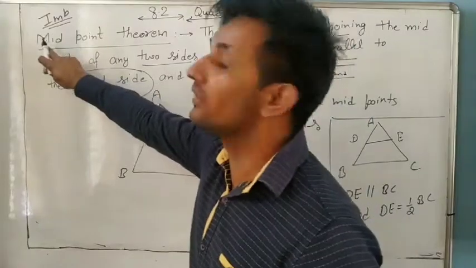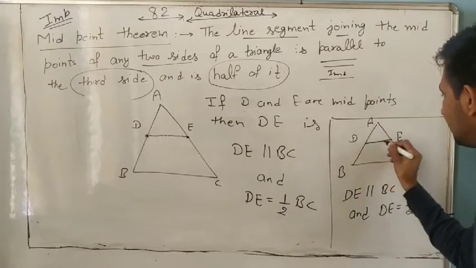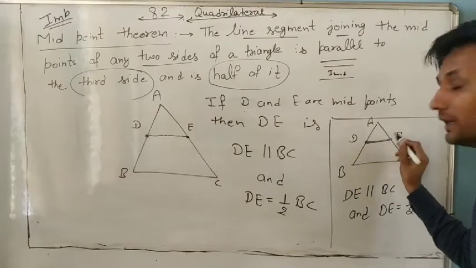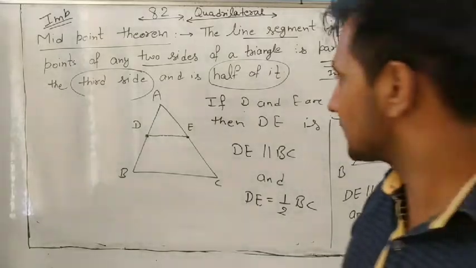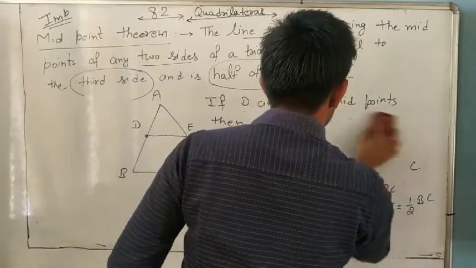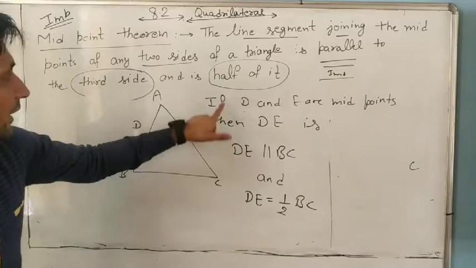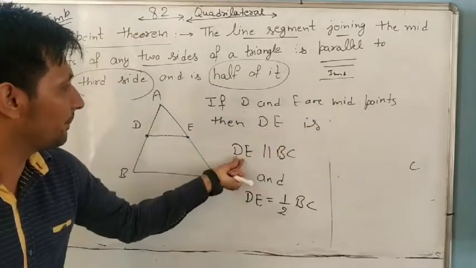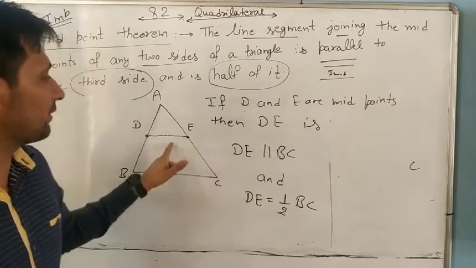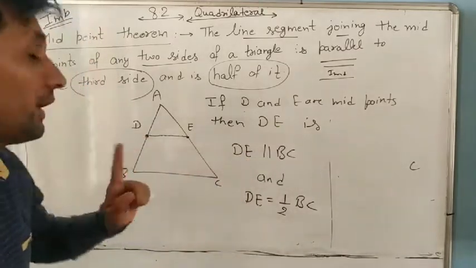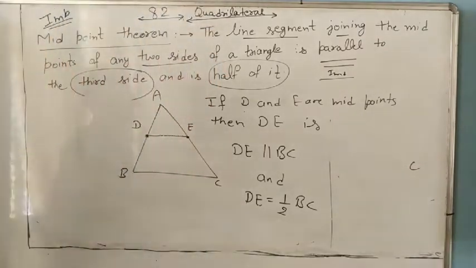That's why this theorem's name is the midpoint theorem. So it means if a line segment is joining the midpoints, it is always parallel to the third side and always half of it. Understand or not? So remember this one. I'll note it down, so you can note it down. If D and E are midpoints, then DE is parallel to BC and DE is always half of BC. Only in one case, if D and E are midpoints. Understand it? So it is called the midpoint theorem.